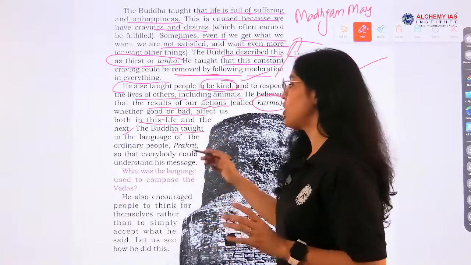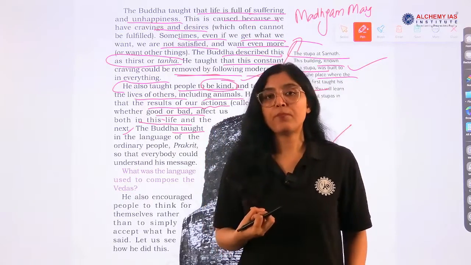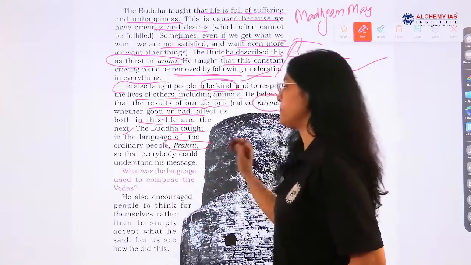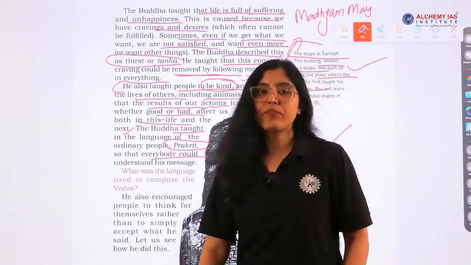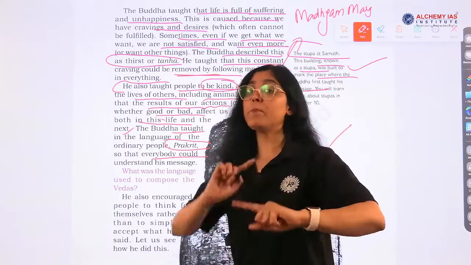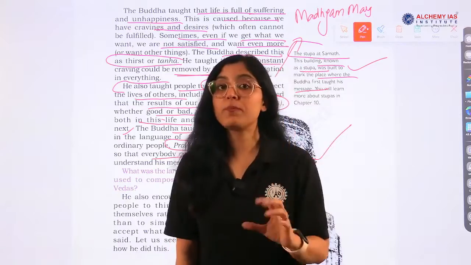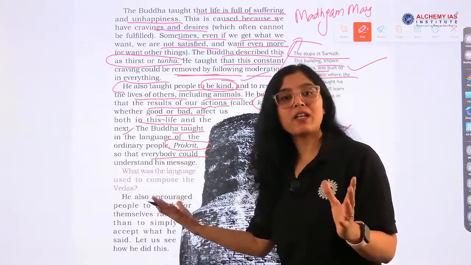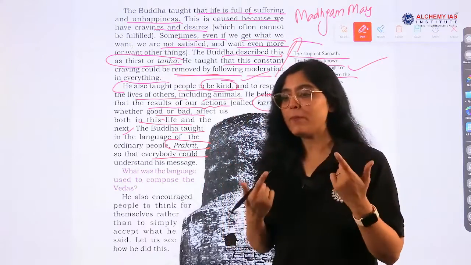Another very important point, on which questions have come many times: what was the language in which Buddha taught? The language was Prakrit. Buddha taught in the language of the common man, Prakrit, because he wanted every human to understand his message. Before this, Sanskrit was being used, and it was not easy to understand. People were speaking Prakrit and Pali, and this is where Buddhism and Jainism got their connection with people.